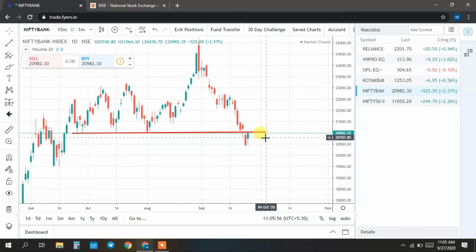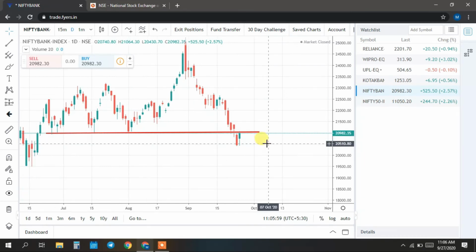Tomorrow, how you can trade is: if Bank Nifty opens gap up, around the 21,000 level, it may take support of this line and go up. In the same way, if the market opens flat wherever it is now, we can see downward pressure. So just wait for the 15-minute candle, guys. If the market is opening flat, wait for the first 15 minutes. If you see any negativity, you can go short. Or if Bank Nifty opens gap up, just wait, see the price action and initiate a trade.